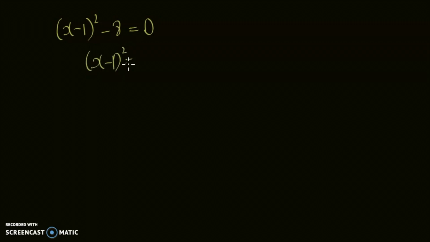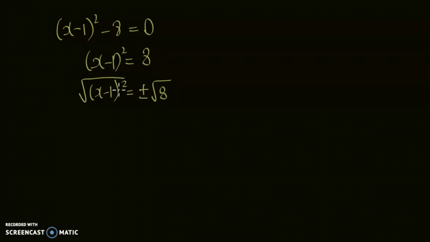Now our aim is to find the value of x. Just like we do for ordinary expressions, we want to isolate the values of x on one side and the non-values of x on the other side. So x plus 1 squared is equal to 8. Now to remove the square on this side, technically we have to take the square root of both sides. So this will be the square root of x plus 1 squared is equal to plus minus the square root of 8. This can be plus minus because we're squaring, so either the value is negative or positive. It will still become positive at the end of the day, so we have to add the plus minus here.